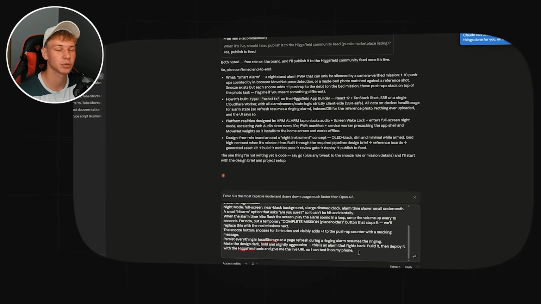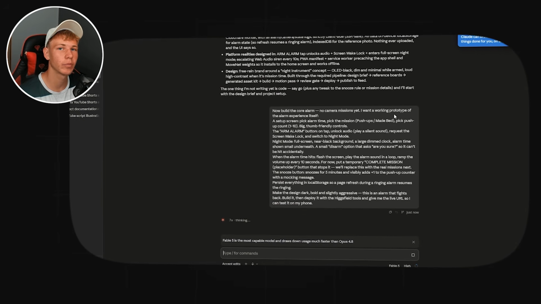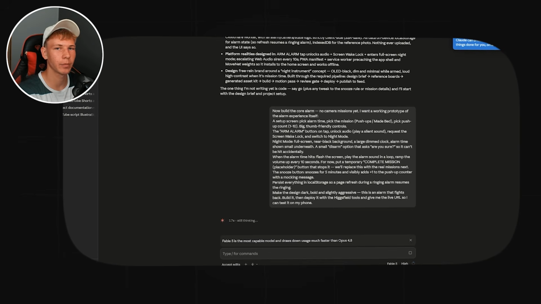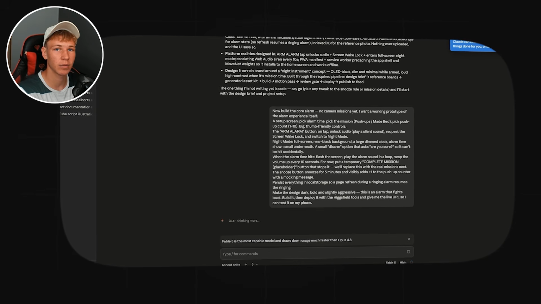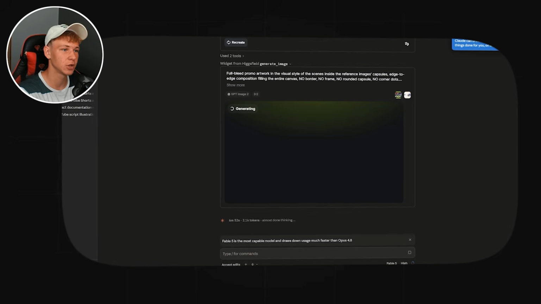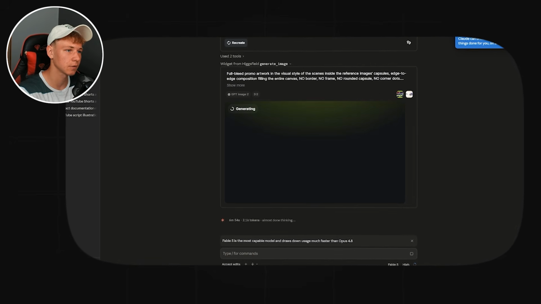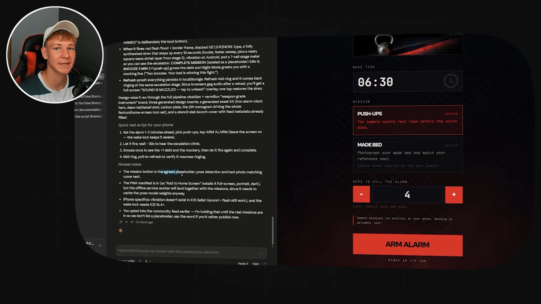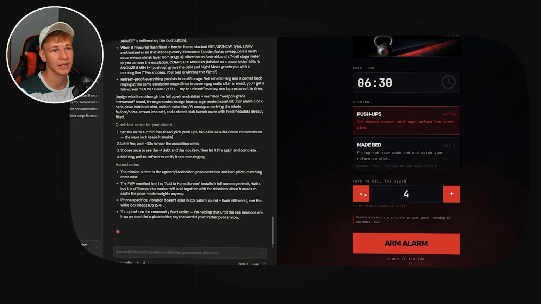Then prompt 2, and this is where it gets real. The prompt builds the core alarm, the prototype. The missions won't work yet, but the alarm should already have a sound that gets louder and louder. As you can see, it also creates visuals and logos through Higgsfield. And here, Claude finished it, Higgsfield deployed it, and we have a working website link that's already on the internet. As you can see yourself, ironawake.higgsfield.app.